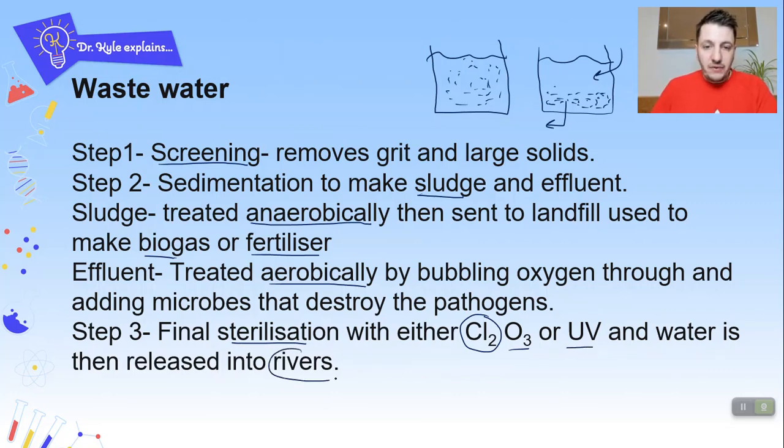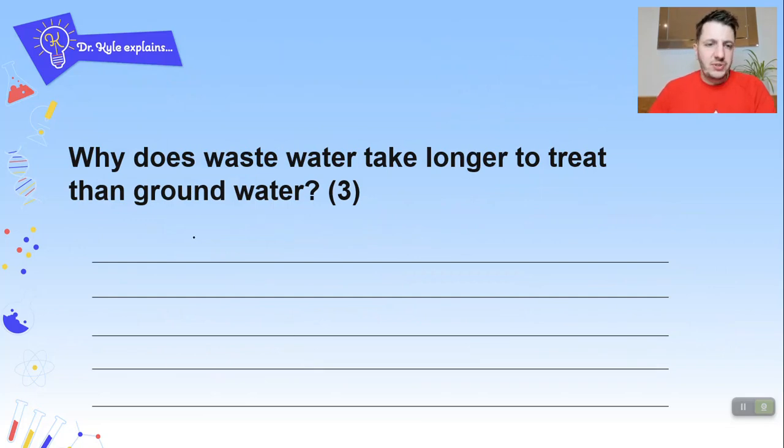Obviously, we get a lot of our drinking water from rivers, so what do we then do from the rivers? We take it out of the river, we filter it, sterilize it, and then we can consume it in our homes. Okay, so a couple of questions then, have a go at these. Why does wastewater take longer to treat than groundwater, for 3 marks? Pause the video if you want to have a quick think.